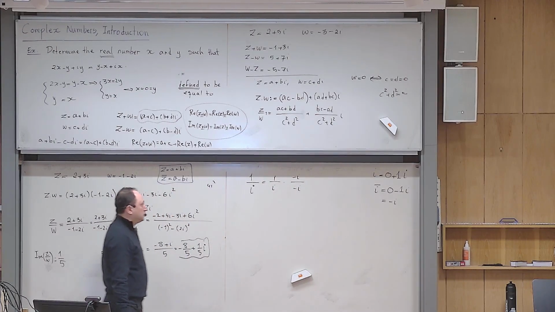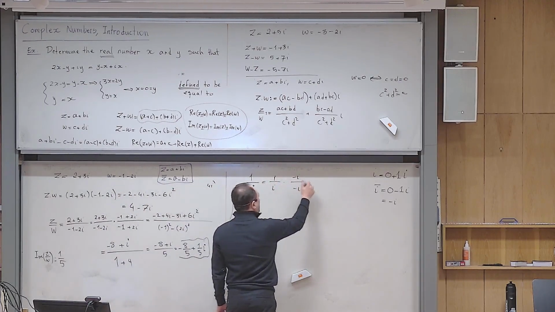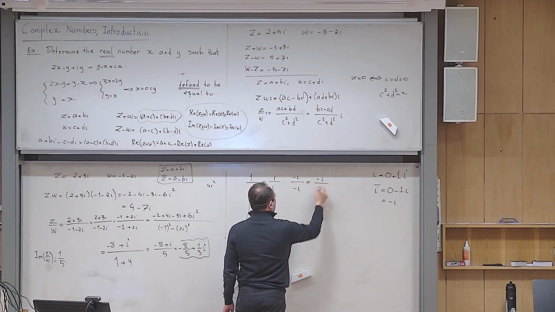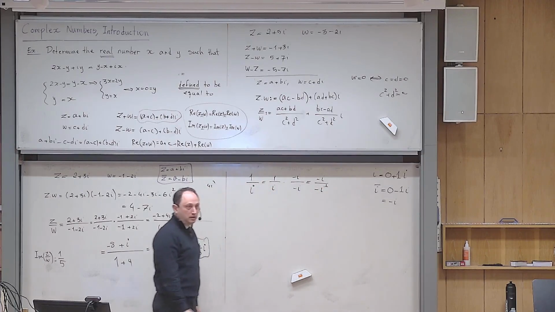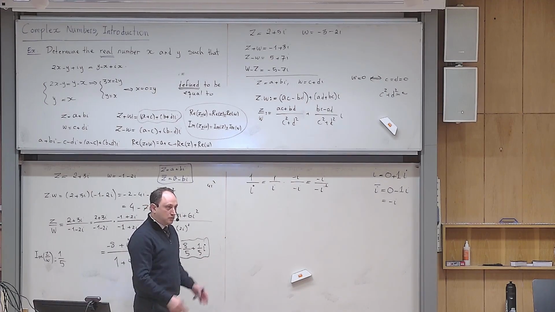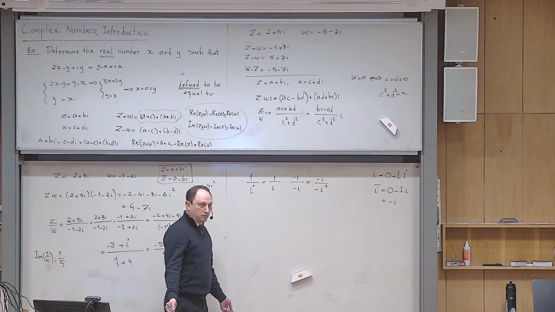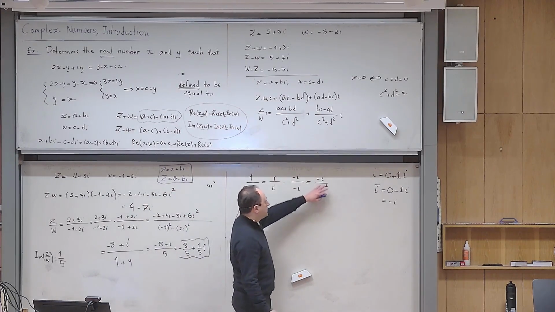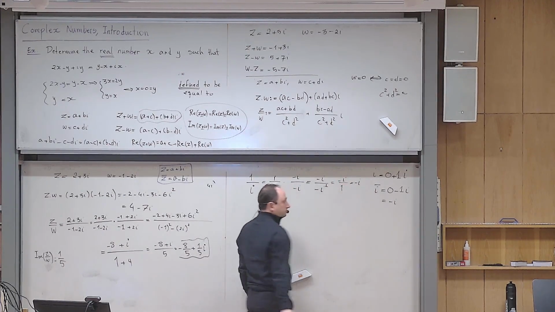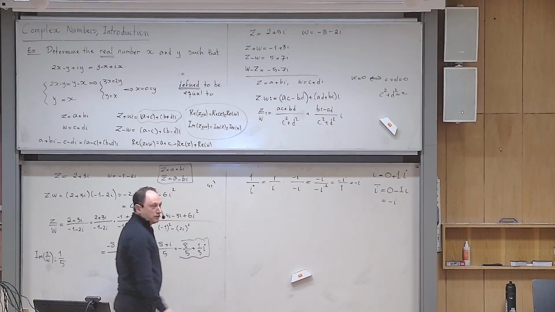Yes? And then what happens? 1 times minus i is minus i. i times minus i becomes minus i squared. But what is minus i squared? i squared itself is negative 1. So negative i squared is positive 1. And this is positive 1, so this becomes minus i divided by 1. It's minus i. Is it standard?